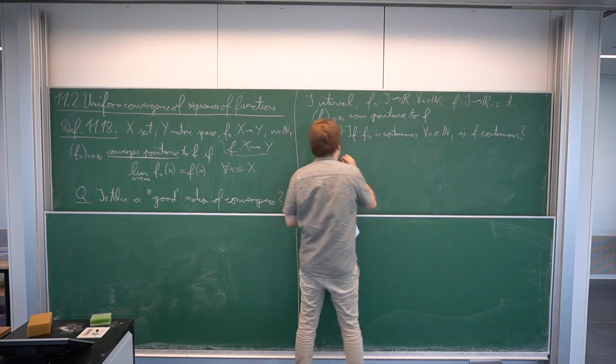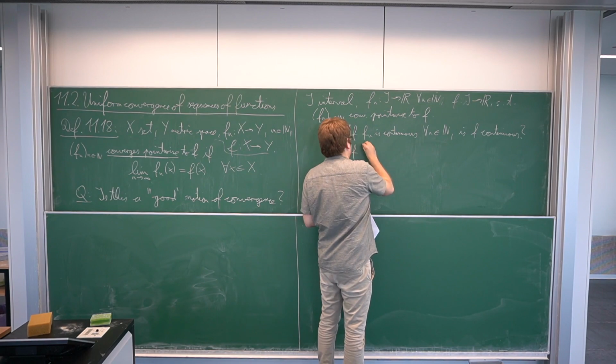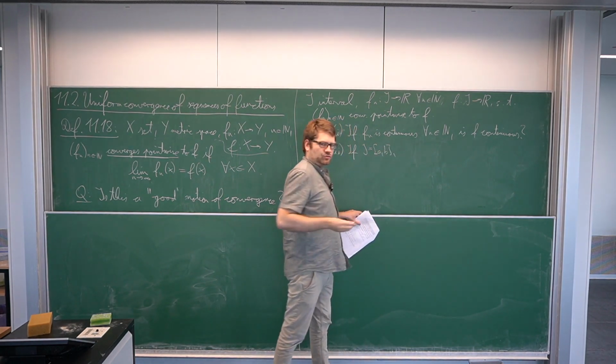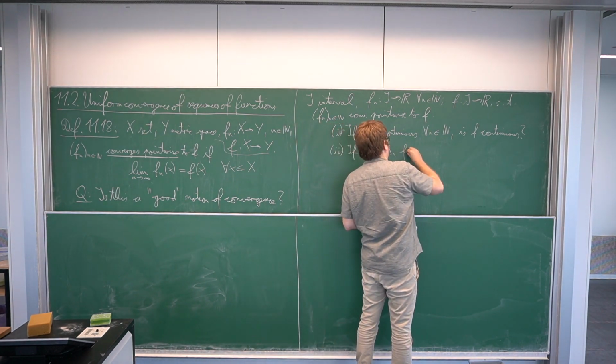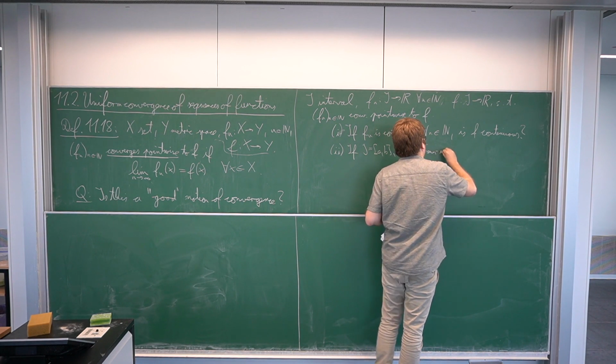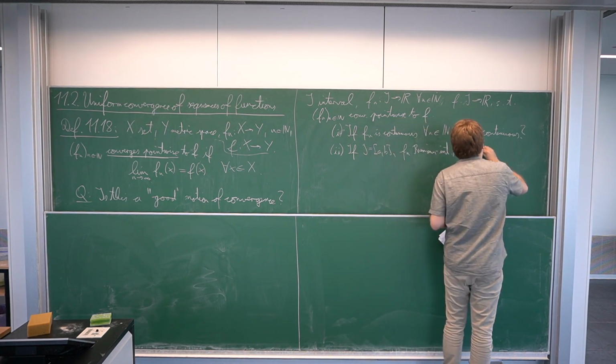So, second question: if I is a closed and bounded interval, so I = [a, b], and f_n is Riemann integrable, is f Riemann integrable?